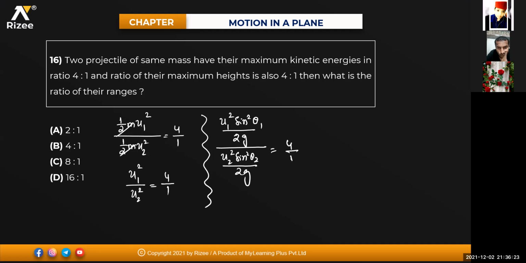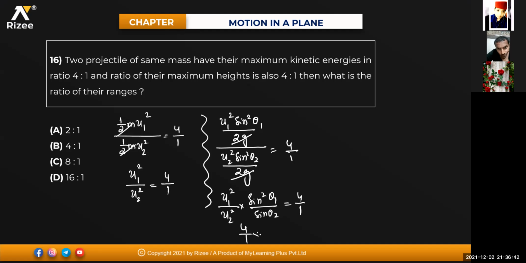4:1. Anything getting cancelled in this one, beta? This 2g will get cancelled. So I'll be getting u1 square divided by u2 square into sine square theta 1 divided by sine square theta 2 is equal to 4/1. u1 square by u2 square is how much for me? 4/1.